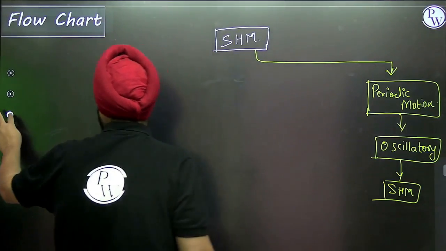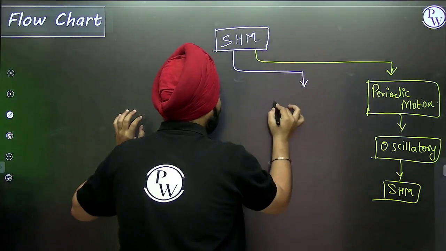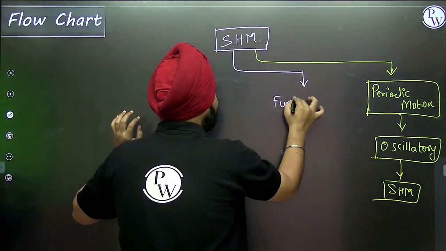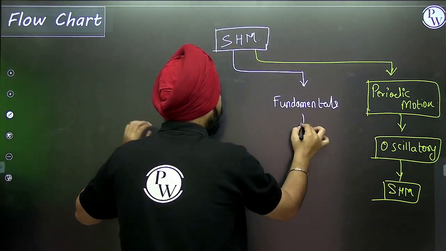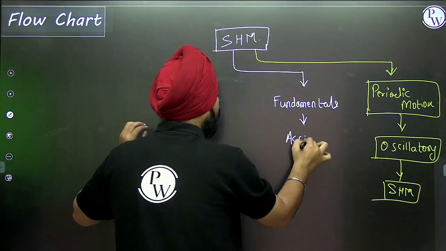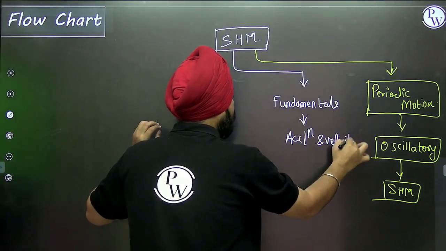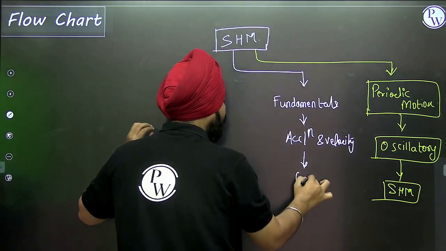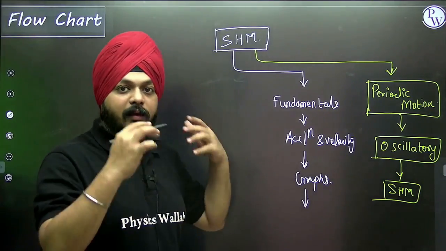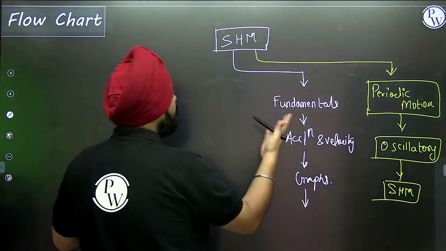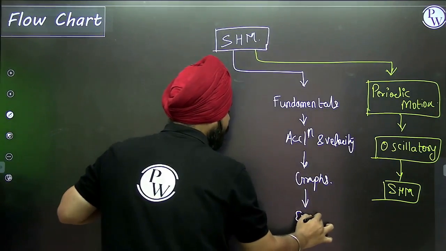Now the second part of SHM moves on to the fundamentals of SHM, to the acceleration and velocity relation, to the graphs of SHM, and finally some important things, energy in SHM.